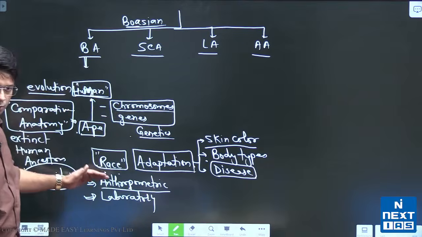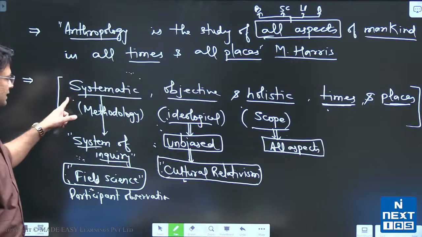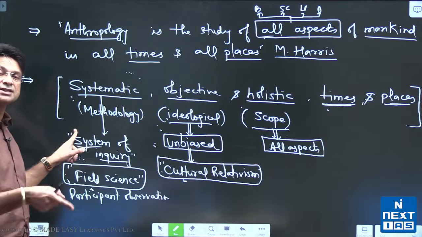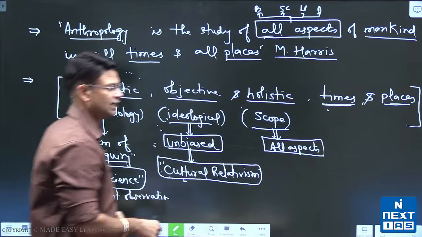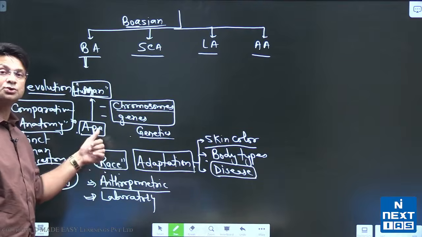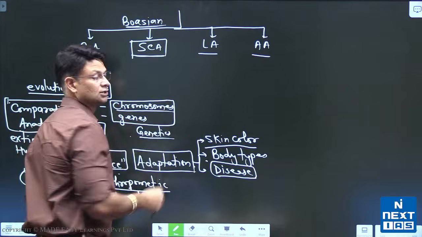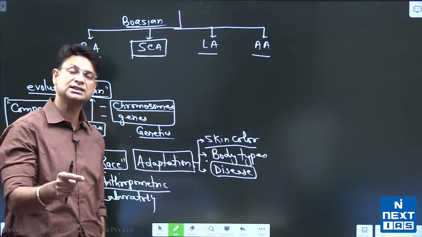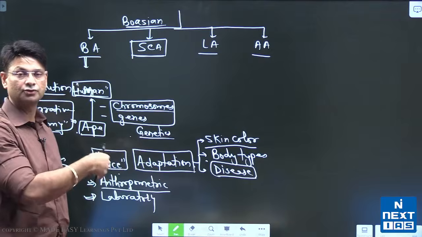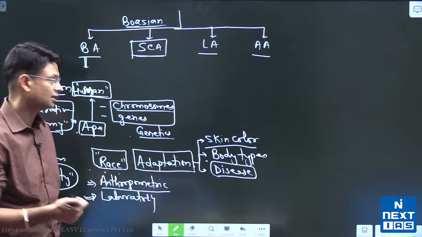So these will be the methodologies. Now just look at the slide that we were discussing here. Systematic means anthropology has its own system of studying humans. So biological anthropologists have some systems of study that can be written into that answer. Similarly, socio-cultural anthropology has its own system of studying humans, or you can say evolution of human societies and cultures, as well as diversity among human societies and cultures.